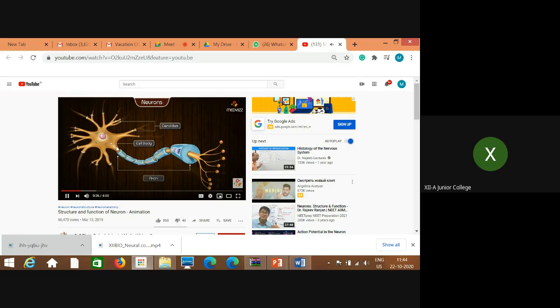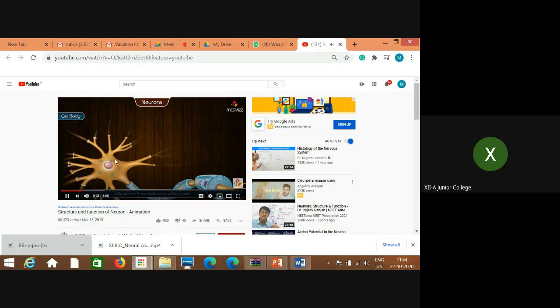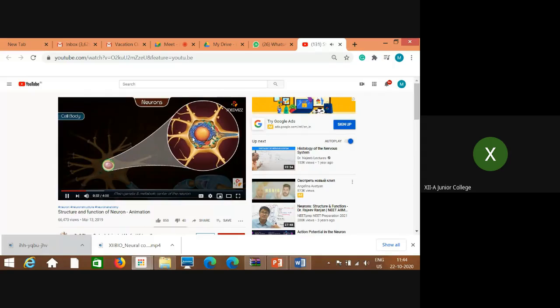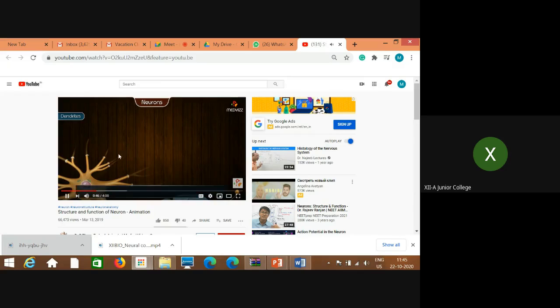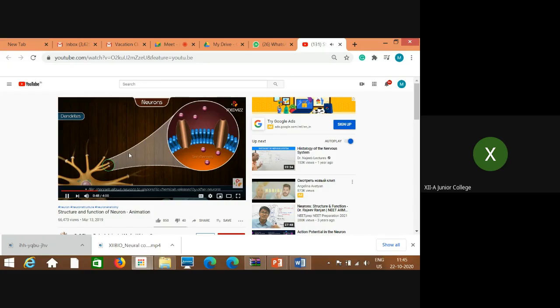This is the revision of the neuron. That is the cell body, which shows the presence of the nucleus along with the organelles. These are dendrites. These have branches which are responsible for synapses. These are the ion channels used during the synapses.